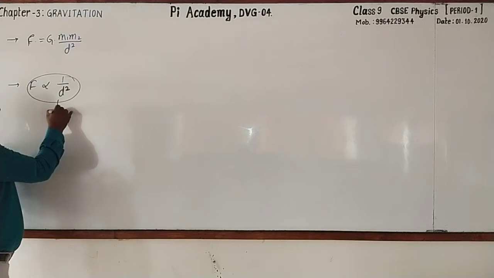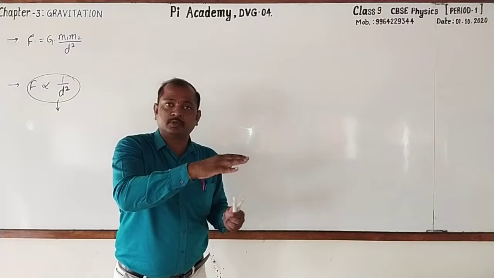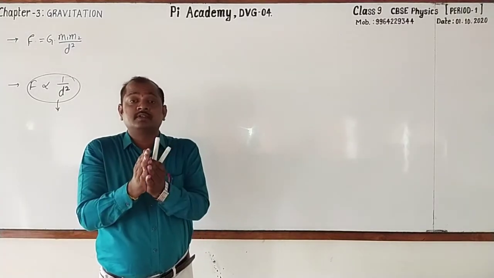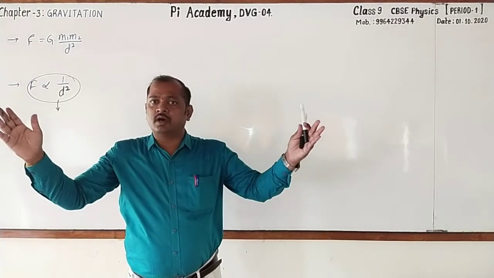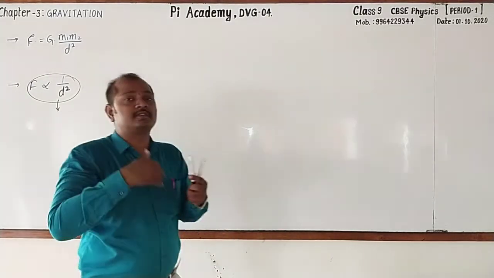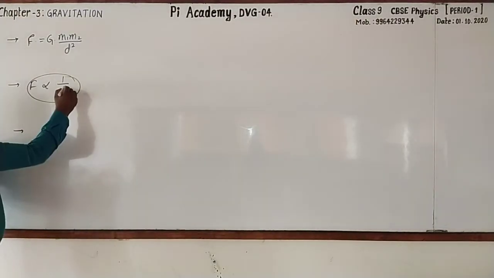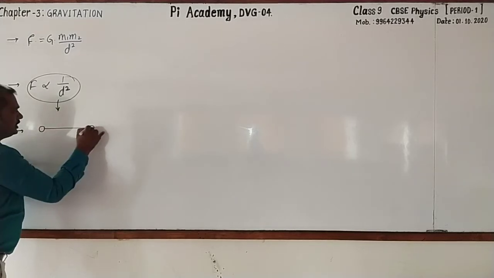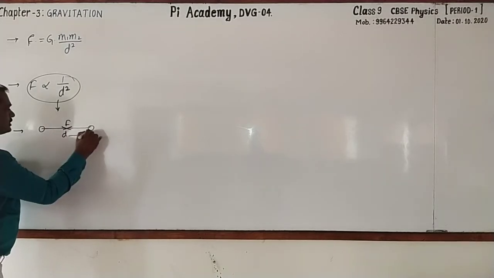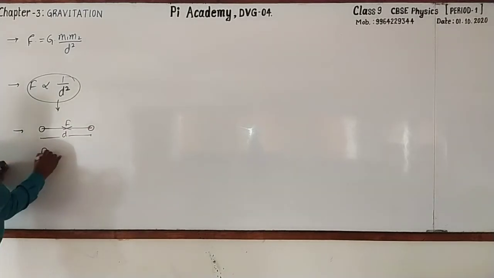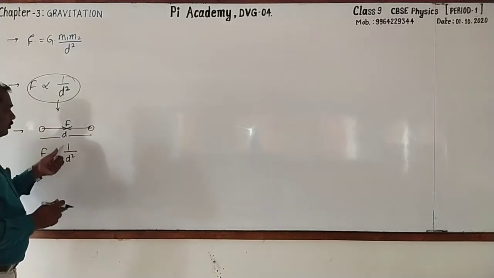And inverse square law will give us the information that how the gravitational force acting between two objects changes as the distance changes, when they move away from each other, or when they come closer to each other, when it is doubled, tripled, like this. Let us come to know how is that. Look here. Here these are the two objects, and the gravitational force is acting between them. And this is the distance between the centers of two objects. And we all know that F is inversely proportional to D square, or F is proportional to 1 by D square.